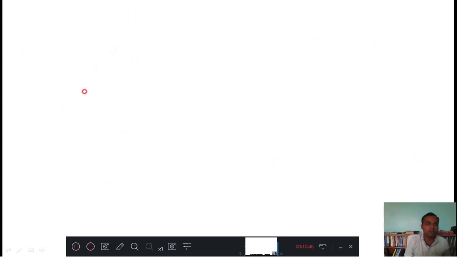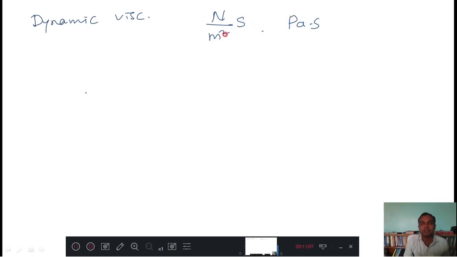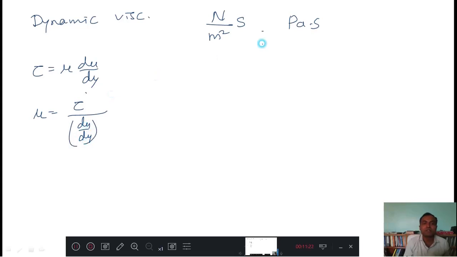Like that, we have kinematic viscosity. First we will study dynamic viscosity, dynamic quantities. Dynamic viscosity, if you know the unit directly, that is Newton per meter square second, we can call it a Pascal second. If you know this much, that is enough. If you don't know this, then go to the basics: shear stress is equal to mu into du by dy. You studied in fluid mechanics, where mu is equal to shear stress divided by du by dy. From this also you can get this unit.